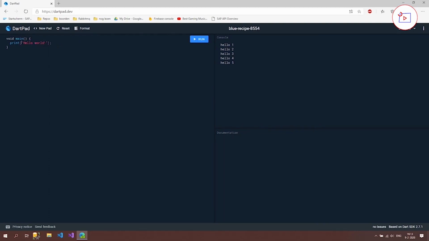You can place your code however you want. If you want it to be like this, so separated over 3 lines, that's also fine, but it knows by the semicolon that these 3 lines belong to each other. So if we run this now, you can see that it prints out hello world. So that's quite a nice start.